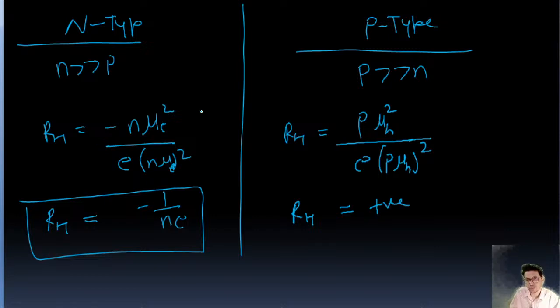So this is going to be 1 upon p. My apology, 1 upon p, where p is the number of holes.